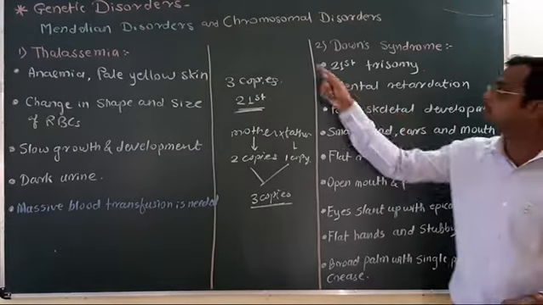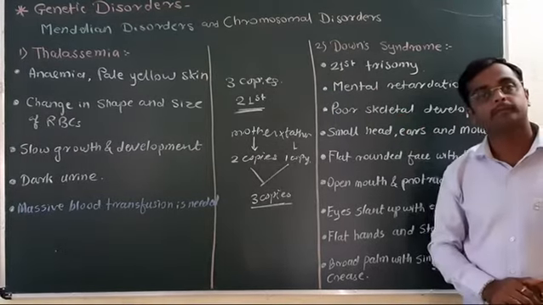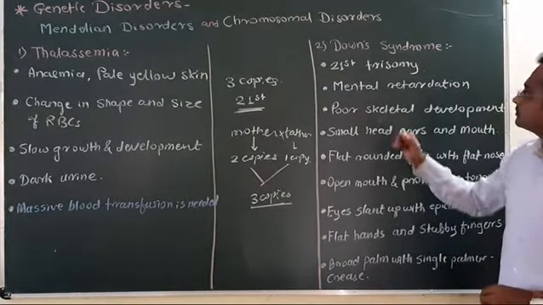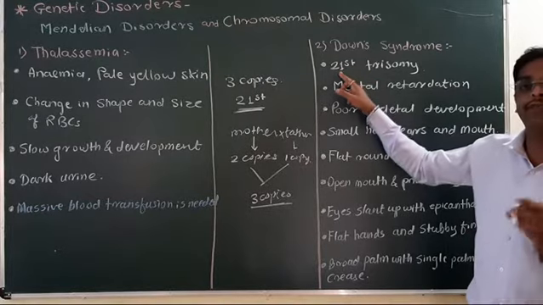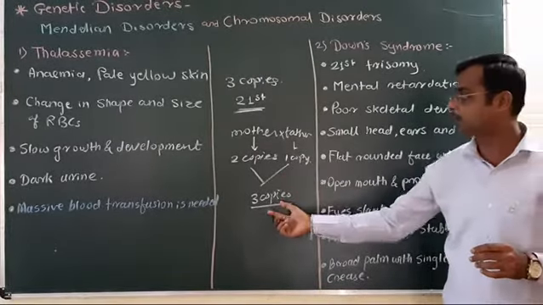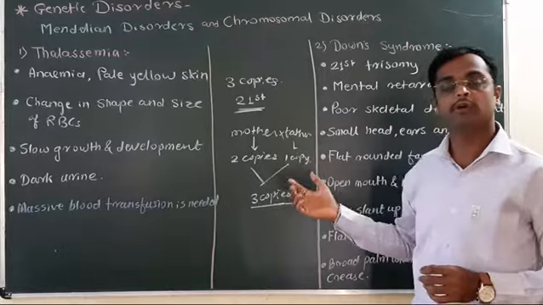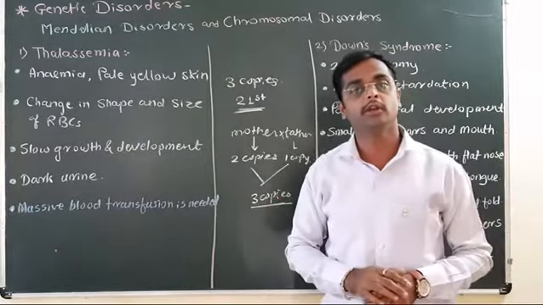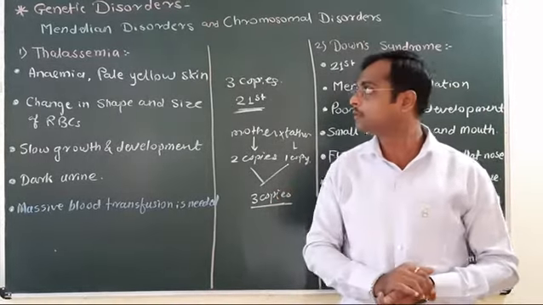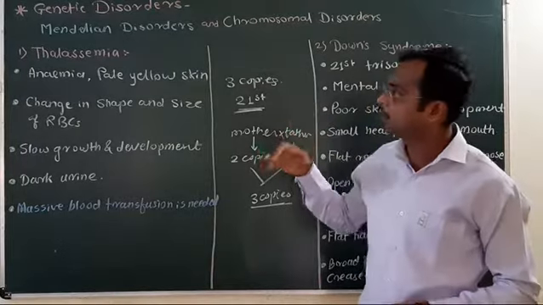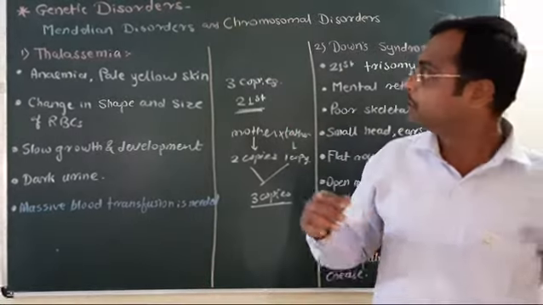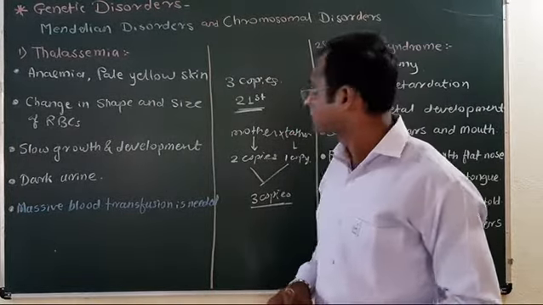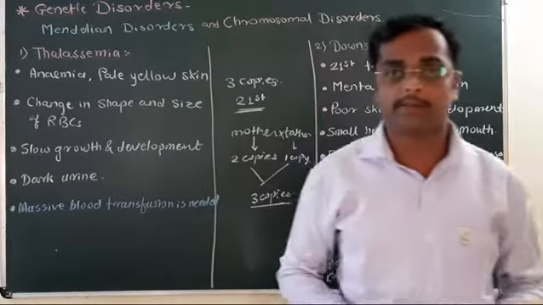Down syndrome is a chromosomal disorder related with the 21st chromosome. 3 copies of the 21st chromosome are present because of non-disjunction during gamete formation. Now the next disorders are Turner syndrome and Klinefelter syndrome.